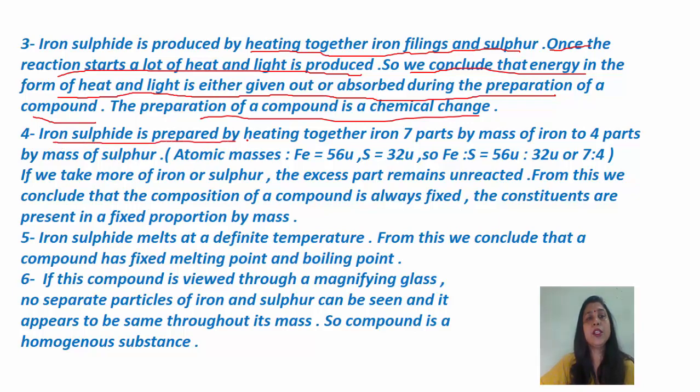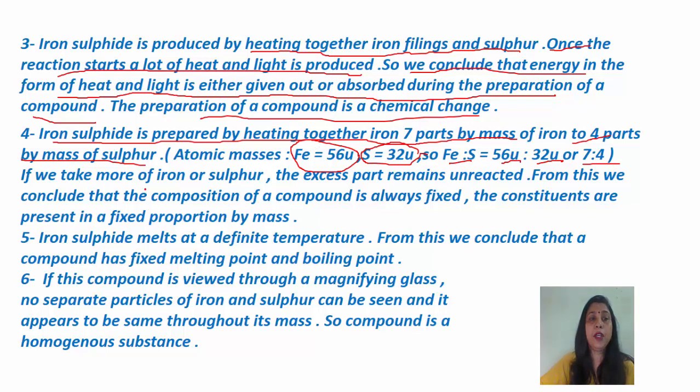Iron sulfide is prepared by heating together iron 7 parts by mass of iron to 4 parts by mass of sulfur. कैसे? Atomic mass of iron is 56 units and sulfur is 32 units. So Fe is to S will be 56 units is to 32 units, which is equal to 7 is to 4.